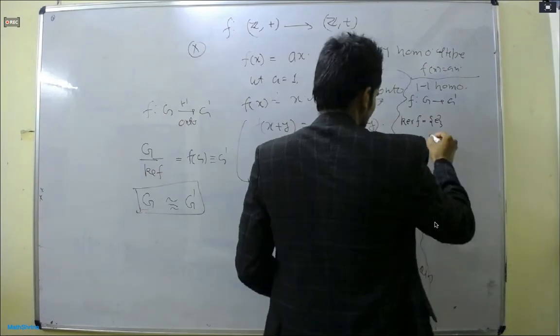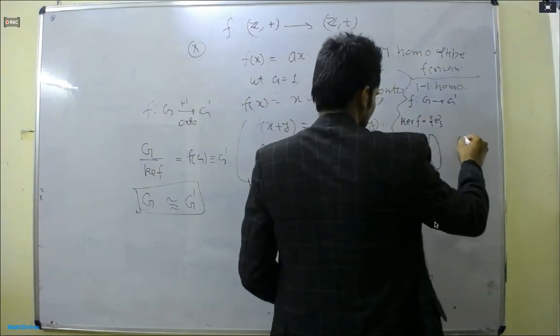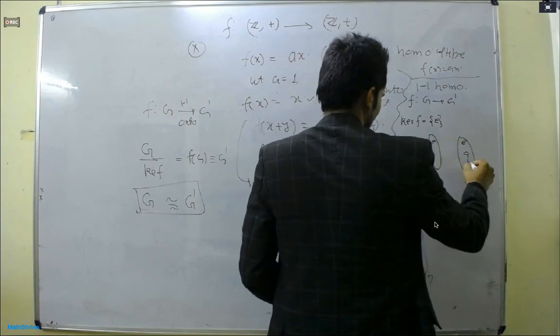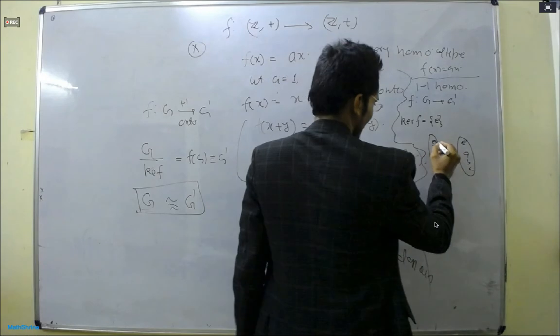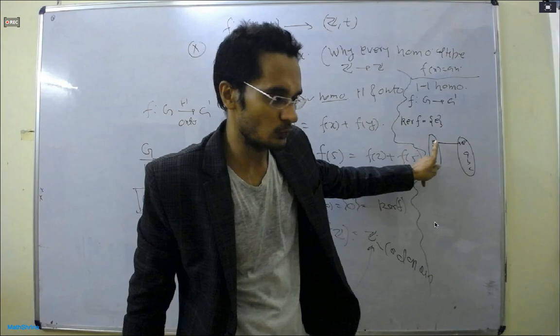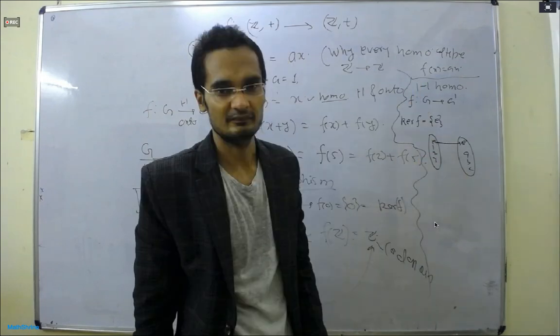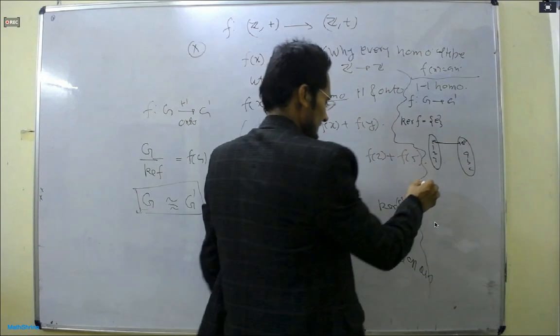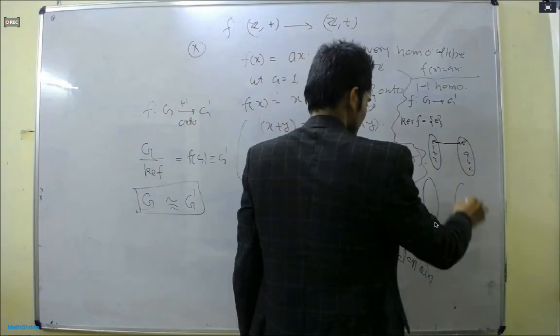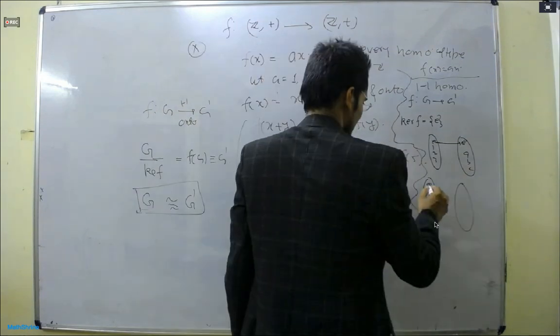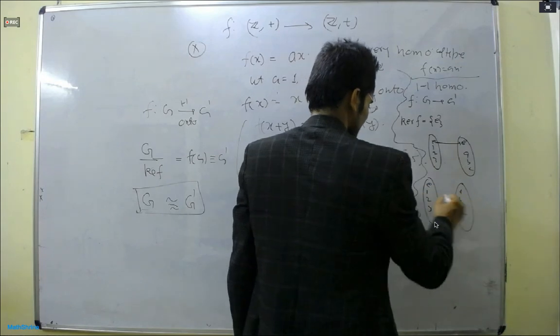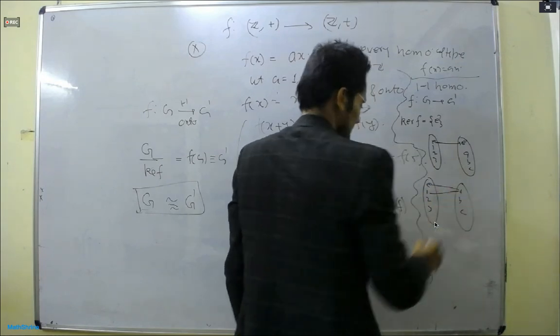What is the meaning of this? It means that E, 1, 2, 3, A, B, C. This is possible: identity can go to A, 1 can go to A. This is also possible. But a non-identity element cannot map to the identity element. If a non-identity element maps to the identity element, then it will fail the definition of a homomorphism.